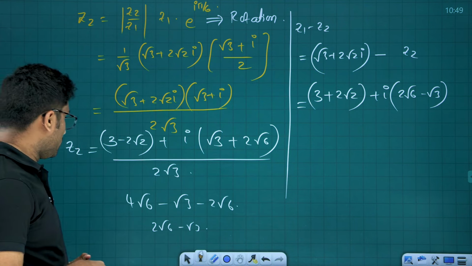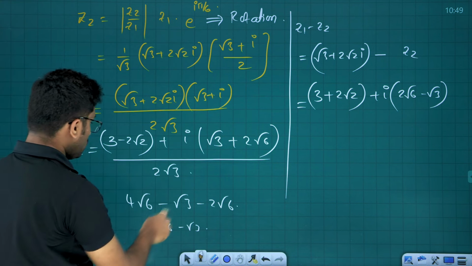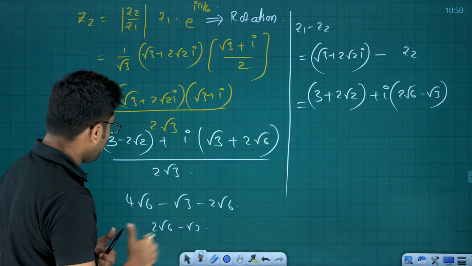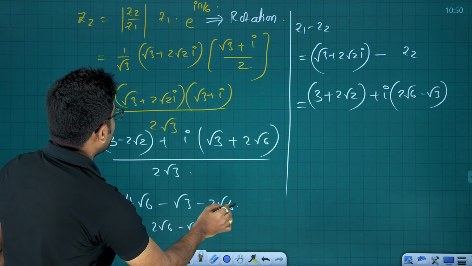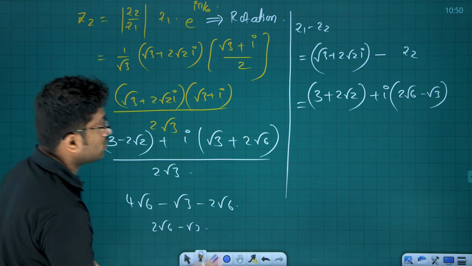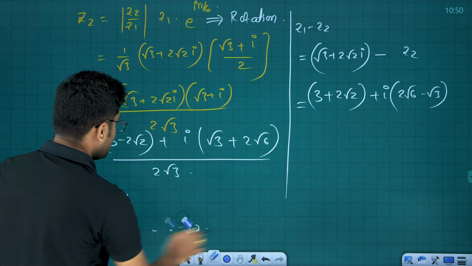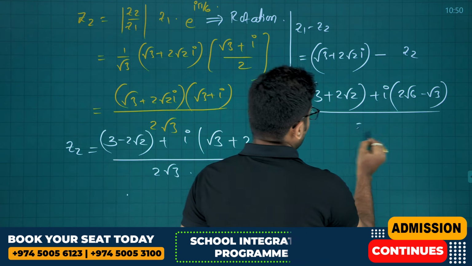2 root 6 minus root 3. 2 root 3 into 2 root 2, which is nothing but 2 2s are 4, 4 root 6 minus root 3 minus 2 root 6. So finally we get 4 root 6, which is 2 root 6 minus root 3. Okay, done. 2 root 6 minus root 3, friends. 2 root 6 minus root 3 divided by 2 root 3.